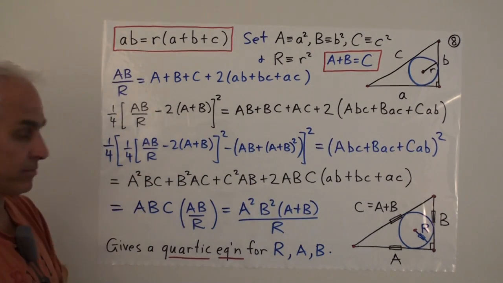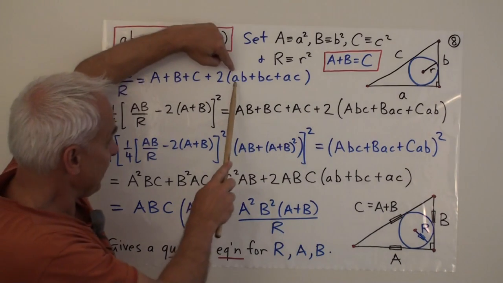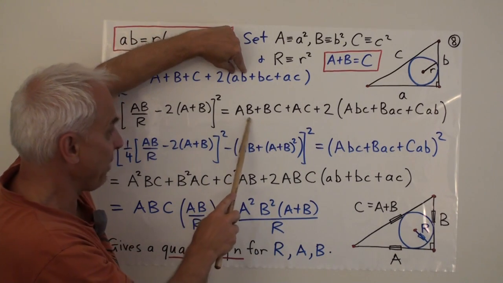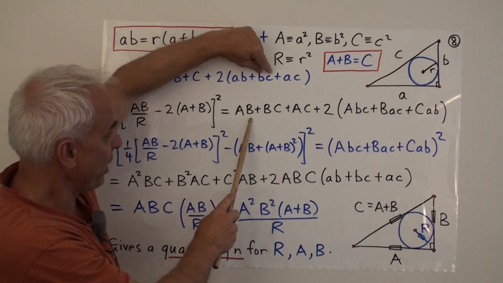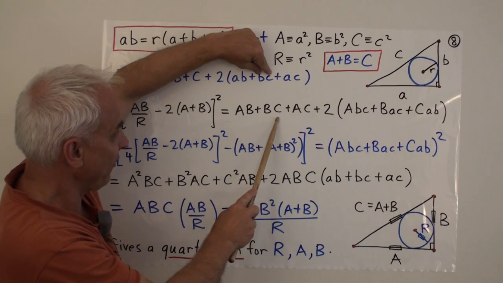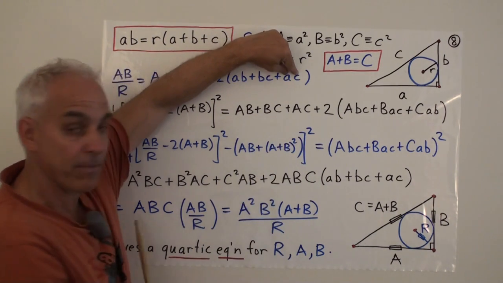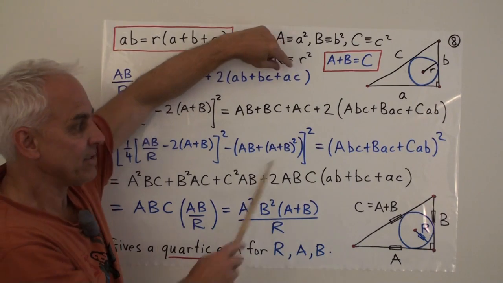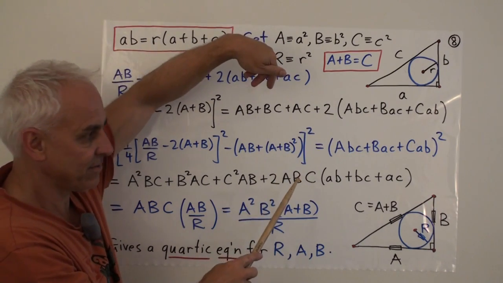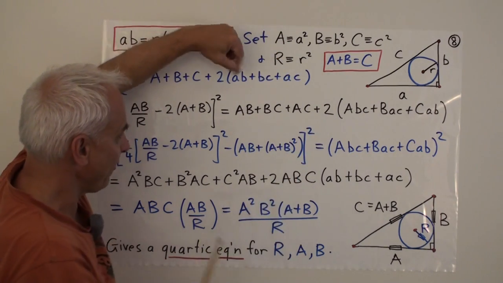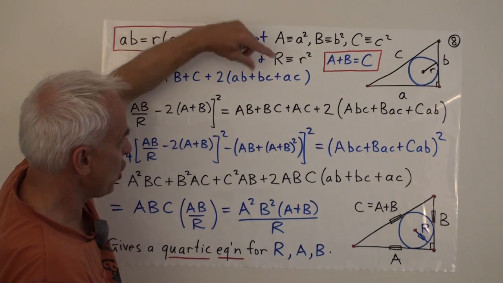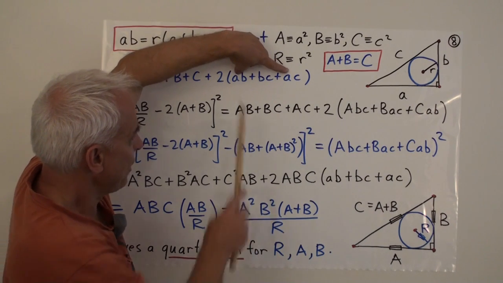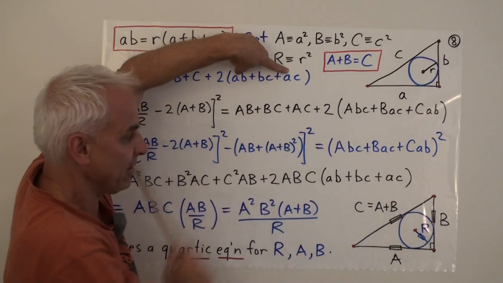So what is that square? Well, little ab, we're going to square that. That's capital A, capital B. The square of this is capital B, capital C. The square of this is capital A, capital C. Now we still have to deal with twice the products. All right, so plus 2 times. What's the product, say, of these two terms? There's a little a, b, c.